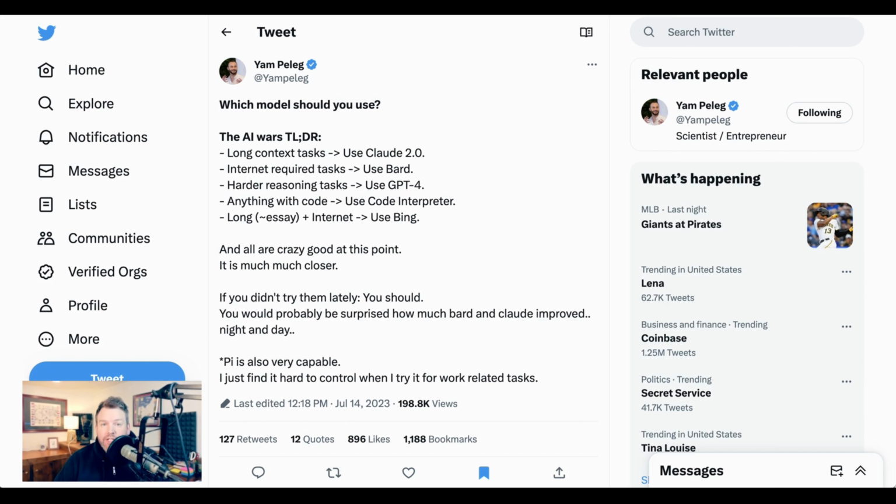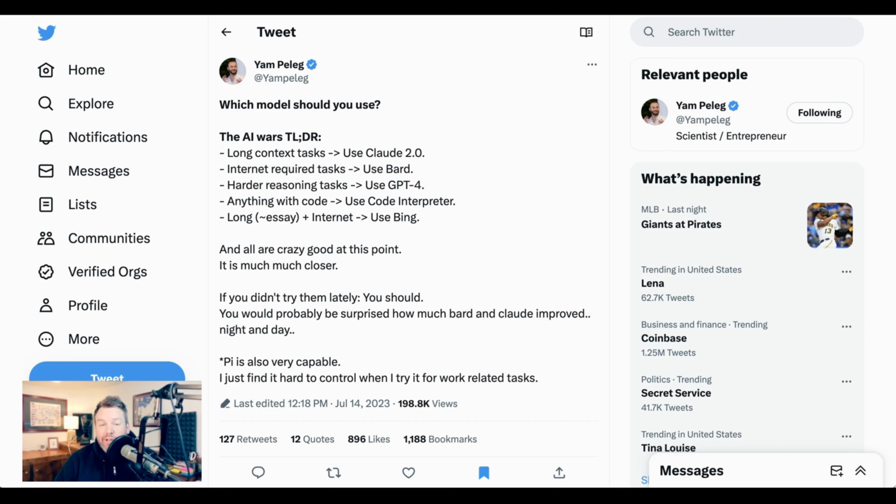Yesterday, Jan Peleg tweeted, "Which model should you use? The AI Wars TLDR. Long context tasks, Claude 2. Internet required tasks, use Bard. Hard reasoning tasks, use GPT-4. Anything with code, Code Interpreter. Long essay plus internet, use Bing. And all are crazy good at this point. It is much, much closer. If you didn't try them lately, you should. You would probably be surprised by how much Bard and Claude improve night and day."